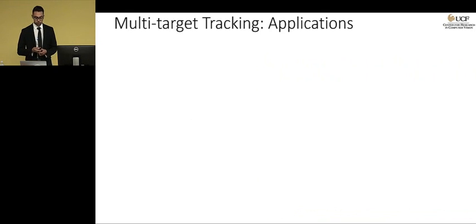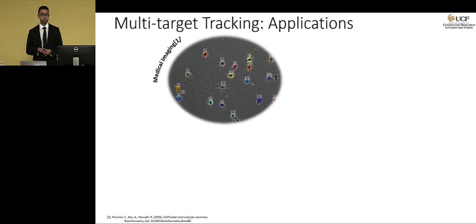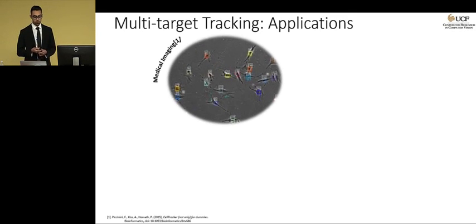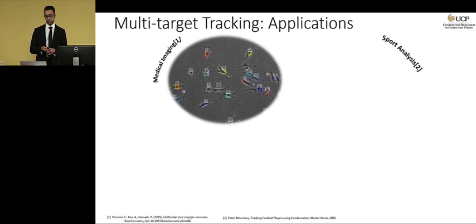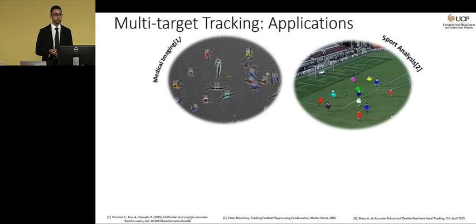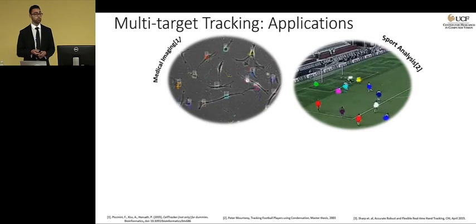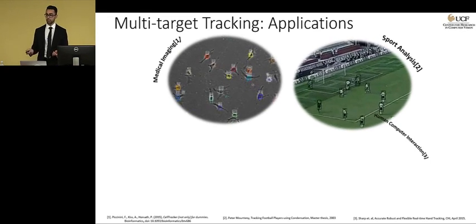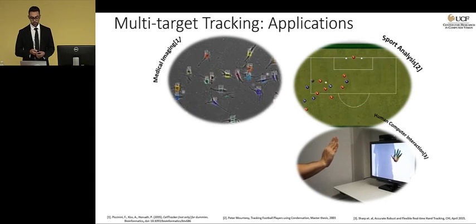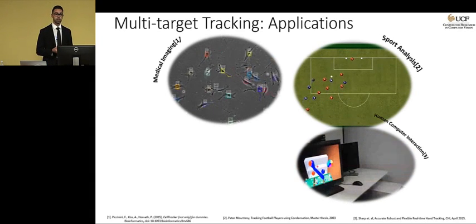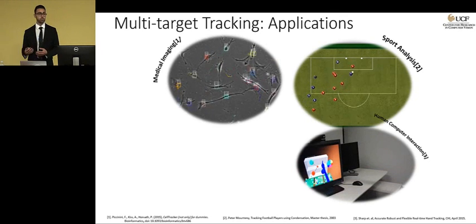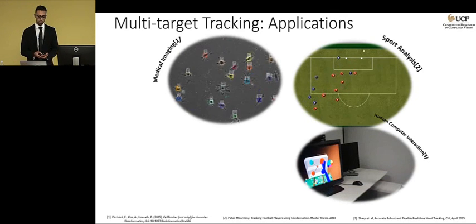So now let's mention a few applications of multi-target tracking. It has a lot of application in medical imaging. You can use multi-target tracking methods to track cells, which eventually helps doctors to diagnose diseases. It has applications in sport analysis, where you can track sport players and provide stats of the game and players to the audience and coach. It has applications in human-computer interaction, where you can track fingers, hands, and gestures, and it can bridge the gap between humans and computers.